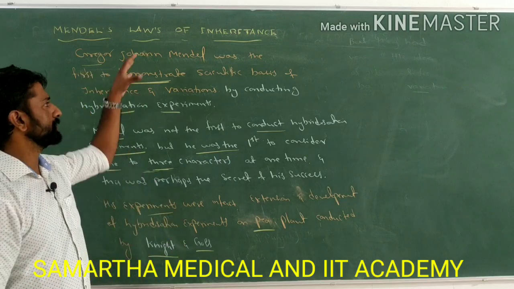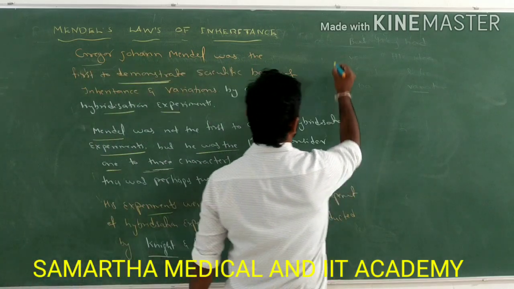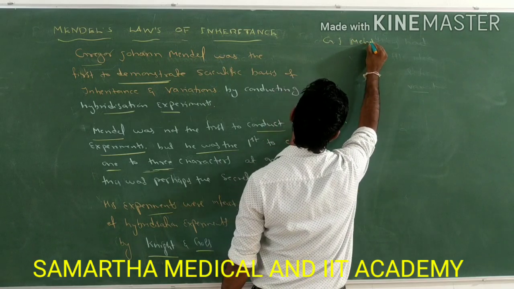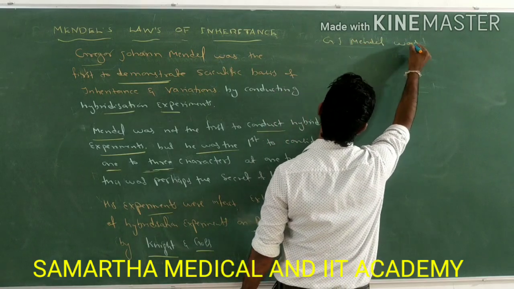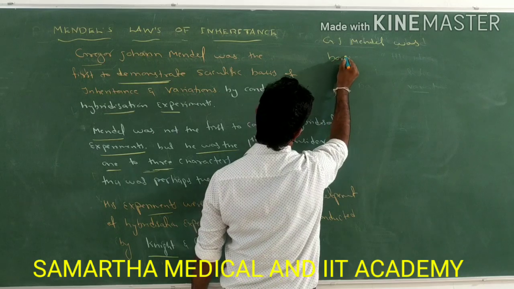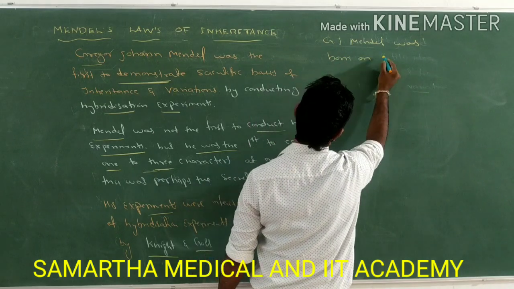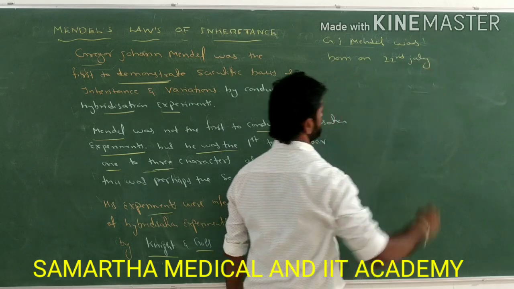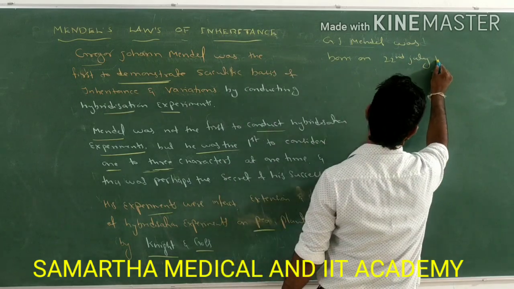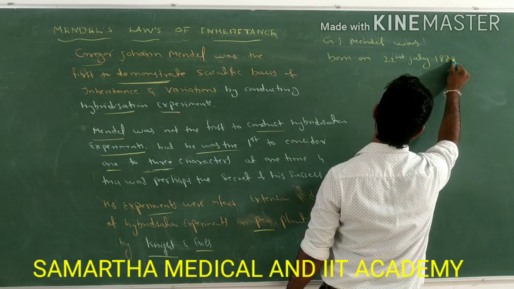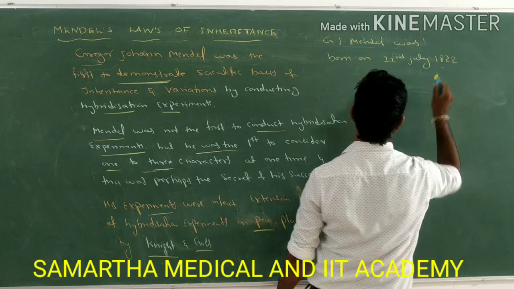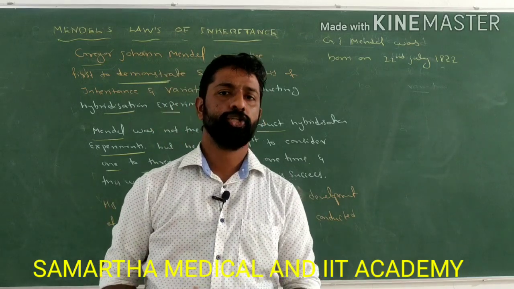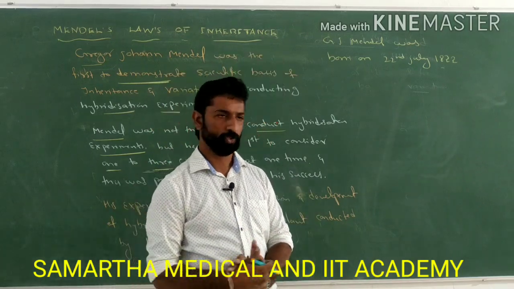So Gregor John Mendel, G.J. Mendel, was born on 22nd July 1822. So when was Mendel born? 22nd July 1822.